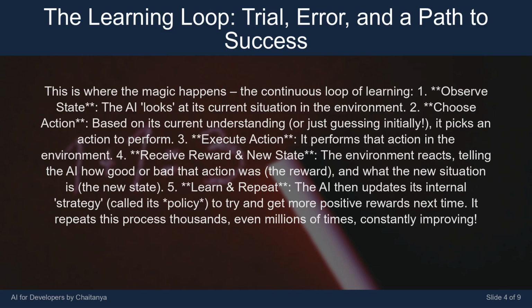The environment reacts, telling the AI how good or bad that action was, the reward, and what the new situation is, the new state. 5. Learn and repeat. The AI then updates its internal strategy, called its policy, to try and get more positive rewards next time. It repeats this process thousands, even millions of times, constantly improving.